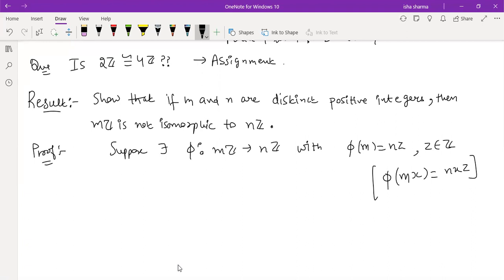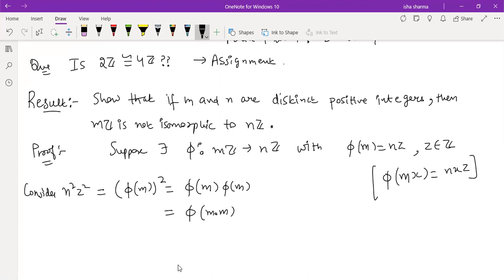Now if you consider n square z square, this is phi of m whole square, because m is being mapped to n times some number. So phi of m square is phi of m into phi of m, which is phi of m into m.